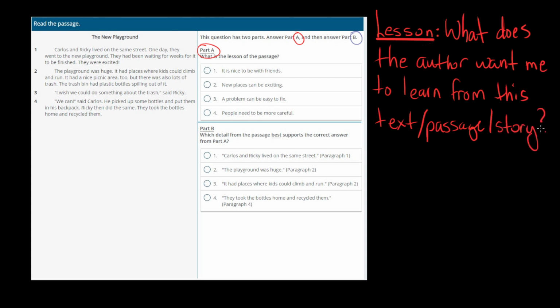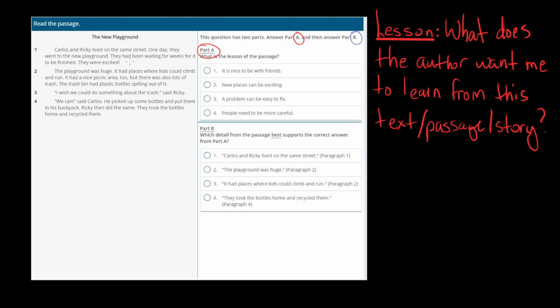And when we say, what does the author want me to learn, we mean for our lives, kind of big life meanings, life lessons, things that you can take away and you can use in your day-to-day to help you become a better person, to help you understand the world better, whatever it may be, okay? So we mean to think a little bit deeper than just what is the text about. So let's read it. And let's see if we can find the lesson.